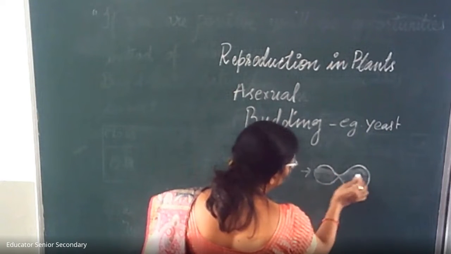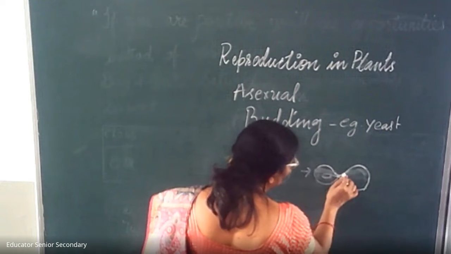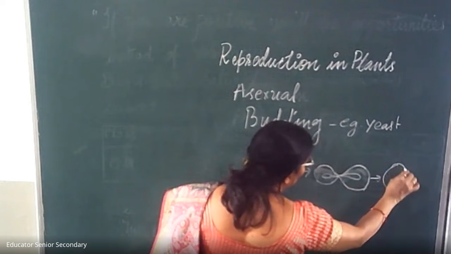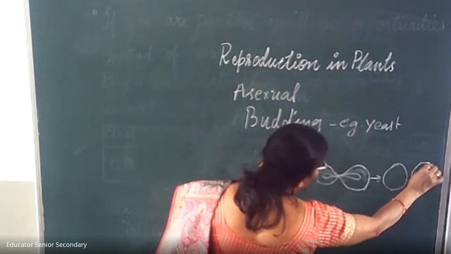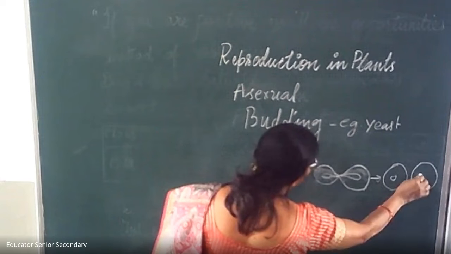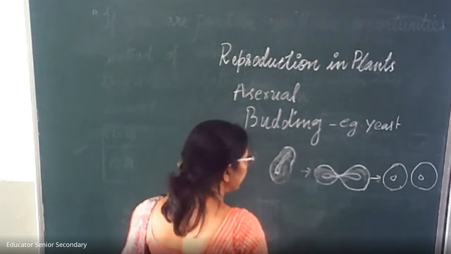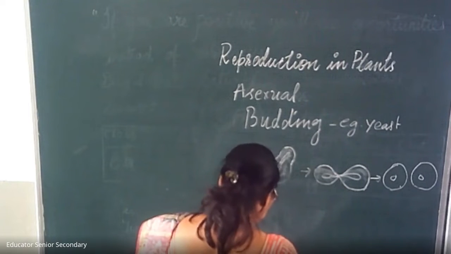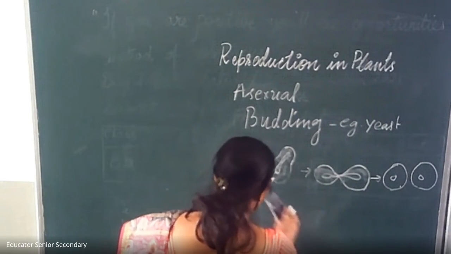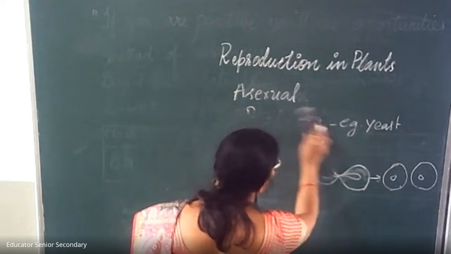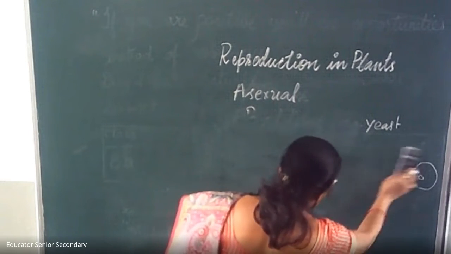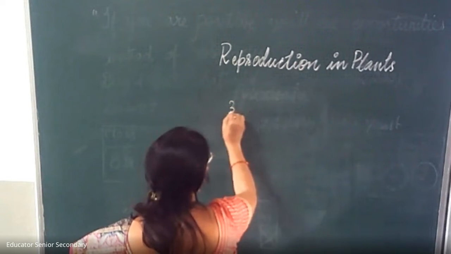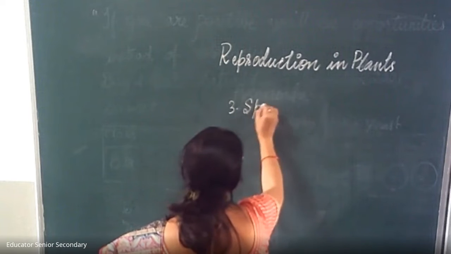Cytoplasm is there and nucleus is also there, and later on two daughter cells of yeast are formed. So budding takes place in yeast. It also takes place in sponges and corals. Now third, we are going to discuss spore formation. The third method of asexual reproduction is spore formation.